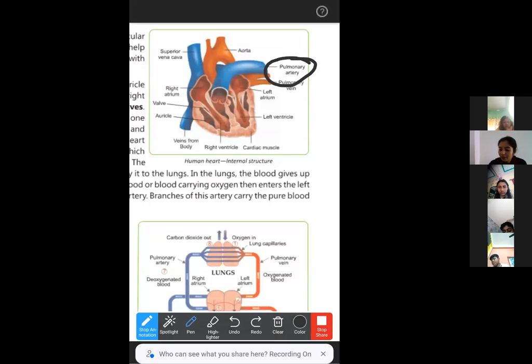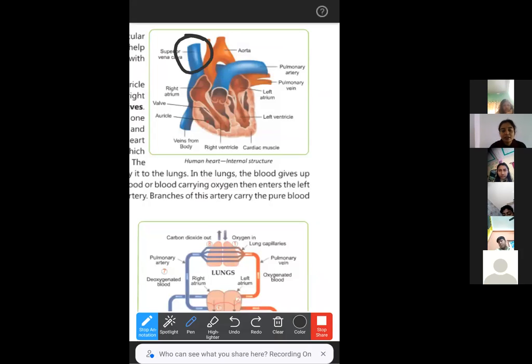And here you can see the vena cava. Vena cava is the part that connects the heart with the brain. Superior vena cava is also there, and there are some branches that are not shown in this picture. It is the part that connects the brain and the heart. So the oxygenated blood from the heart will reach the brain through this vena cava. Is there anything else that you have not seen in the descriptive part?